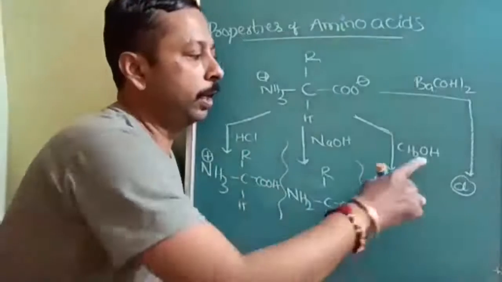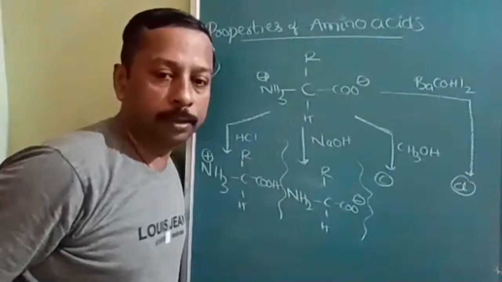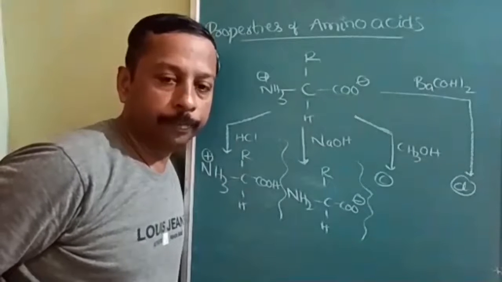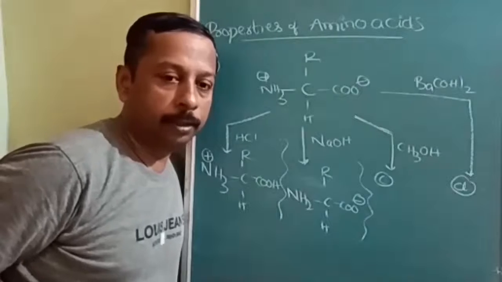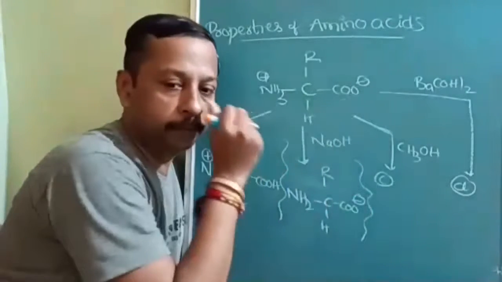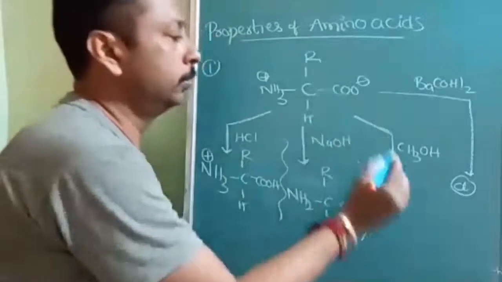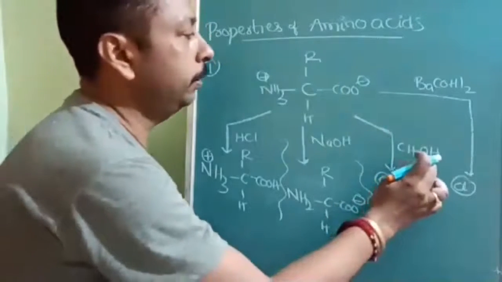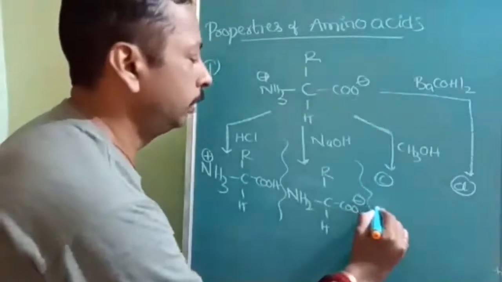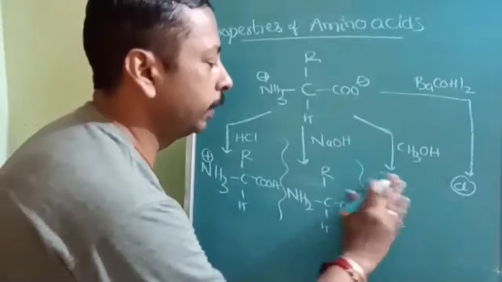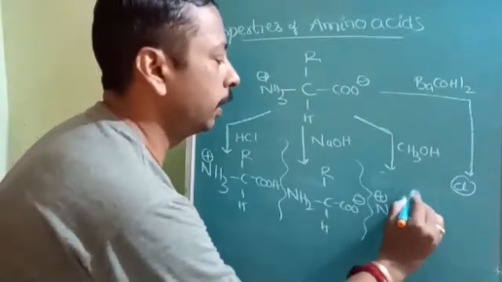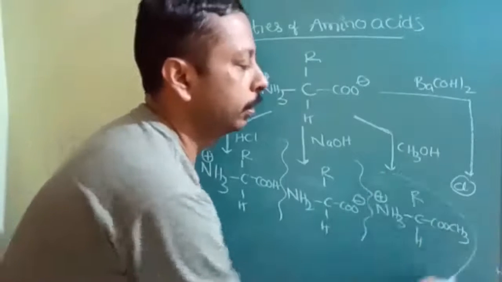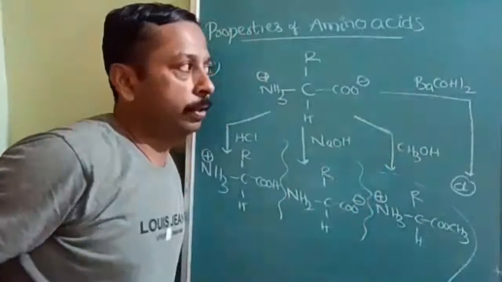Okay. Now alcohol. Simple: carboxylic acid plus alcohol. What functional group will be formed? This is alcohol, this is carboxylic acid. Very good. Ester will form. Okay. So this H and OH will be eliminated. Then it will be an ester. Here this NH3 positive will be as it is, and this side CHR is as it is, and COOCH3.